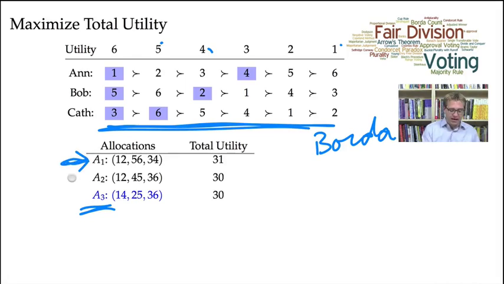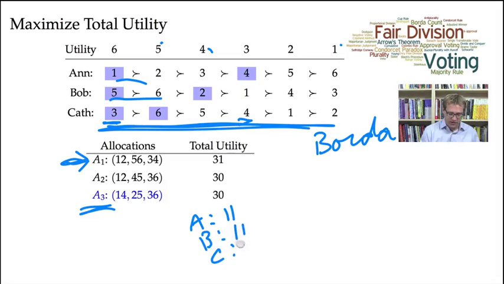In A1, Anne gets her top 2 choices, Bob gets his top 2 choices, and Kath gets her first and fourth choice. Adding up those scores, Anne gets a Borda score of 11, Bob gets a Borda score of 11, and Kath gets a Borda score of 10. The sum of the utilities is 31.